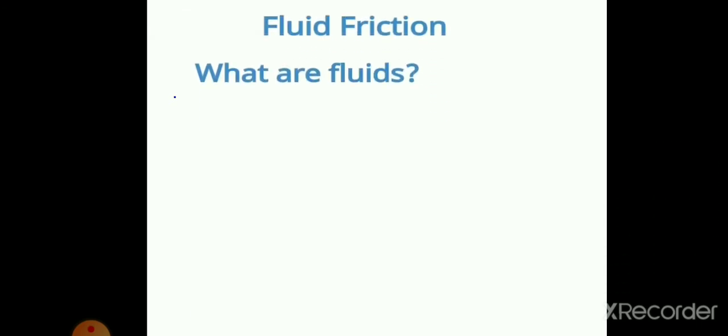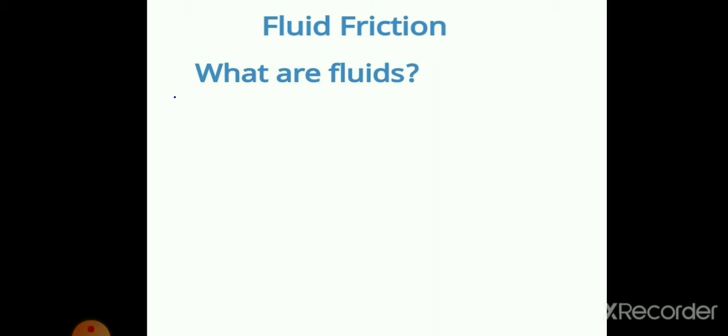Okay, dear students, let us continue the topic friction. Today let us study the concept of fluid friction. Before starting fluid friction, first let us understand what fluids are. We know that there are three forms of matter. Already you have studied them: solids, liquids and gases. An example for solids is ice, liquids is water, and for gaseous you can take water vapor.